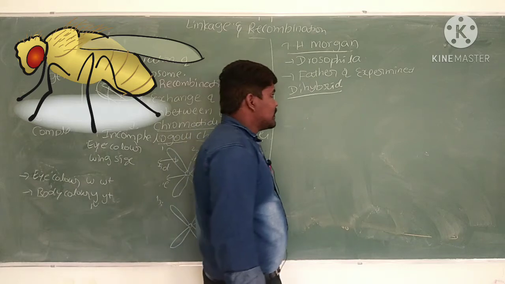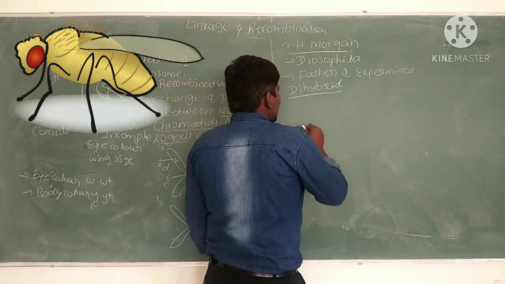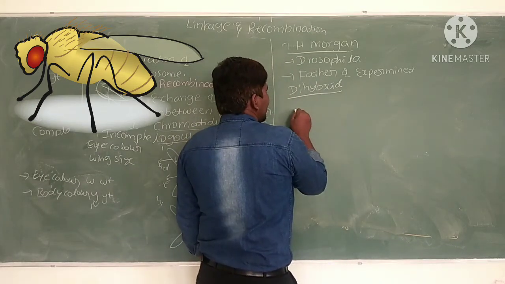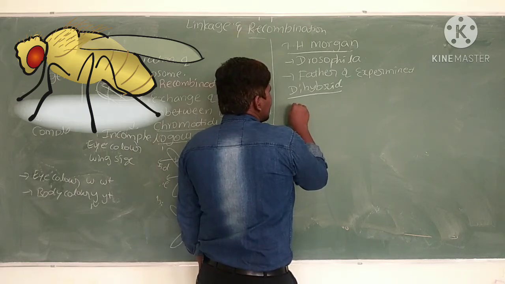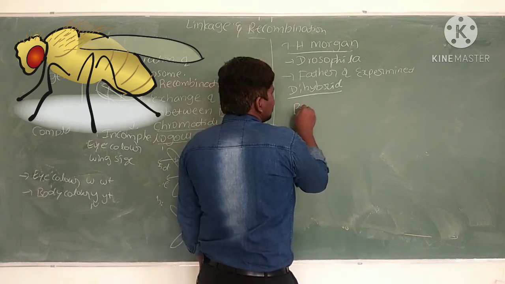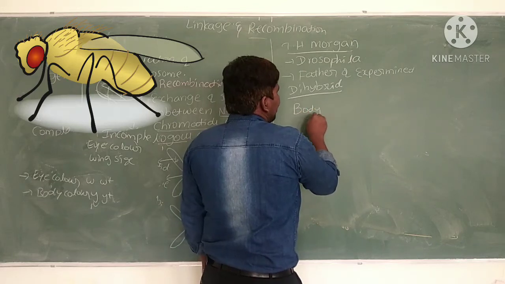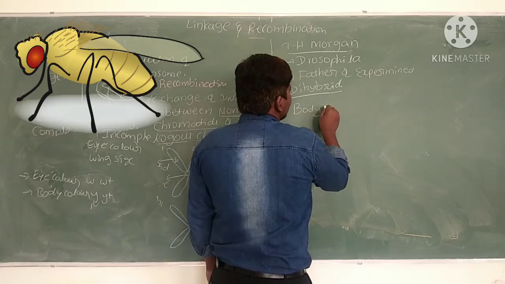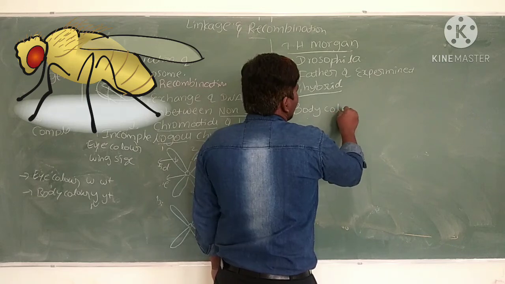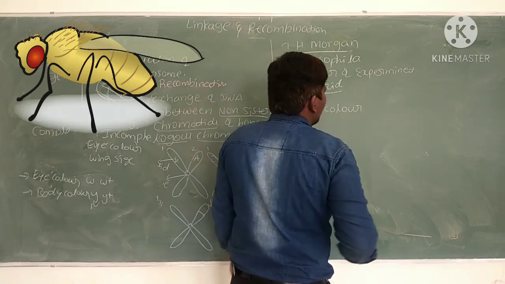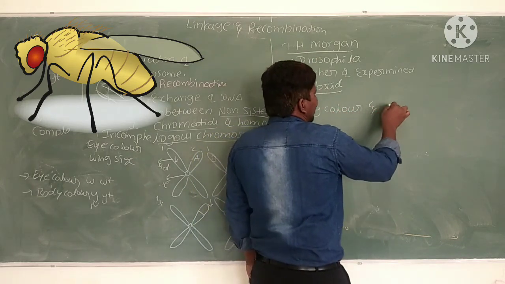finally he identified that there are genes which are responsible for body color and eye color.